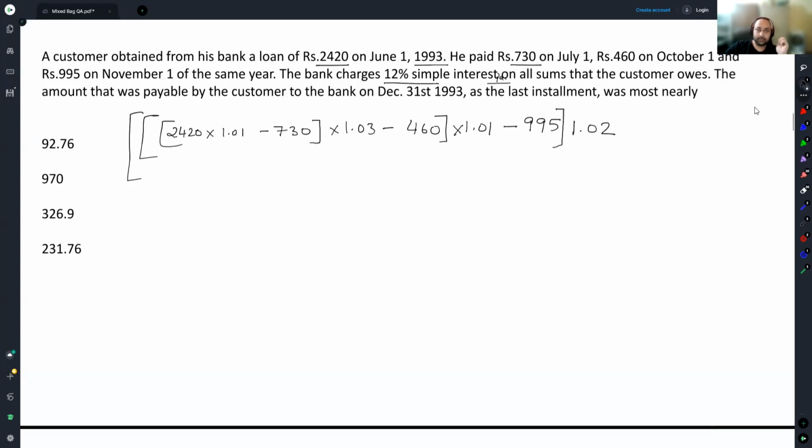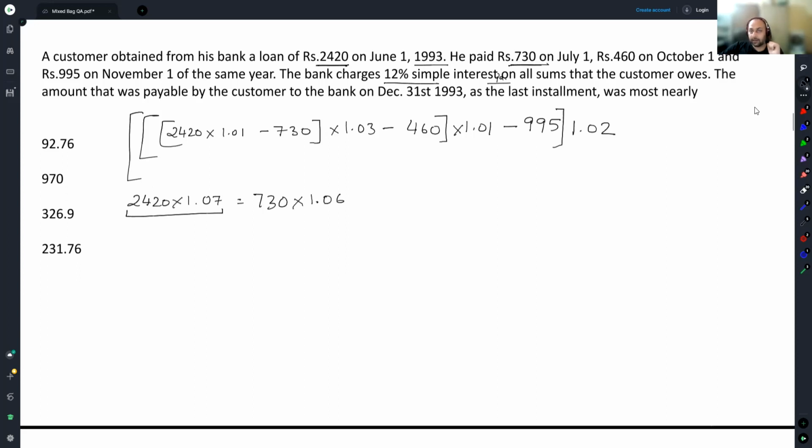The other thought that you can have is this 2420 that was borrowed for a total period of 7 months. So 2420 into 1.07. This is the amount due at the end of the year. But payments have been made in the interim. The payments that have been made, the bank will continue to earn interest on them.